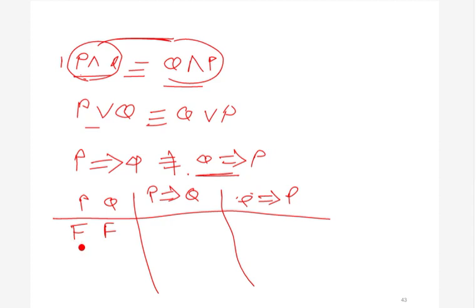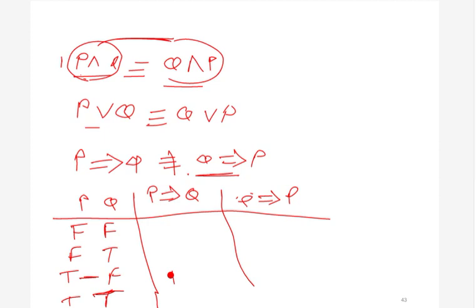Now what is the truth table for p implies q? We have already seen that p implies q is always true except in one case. What is that one case? It is when p is true and q is false. In this case we can say that it is false. In all other cases we know that p implies q is true, right? So this is the truth table for p implies q.